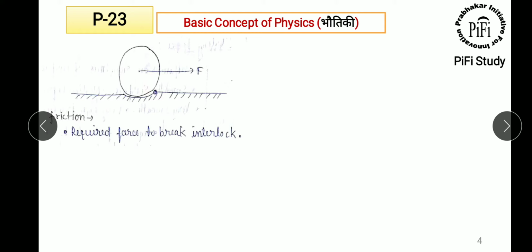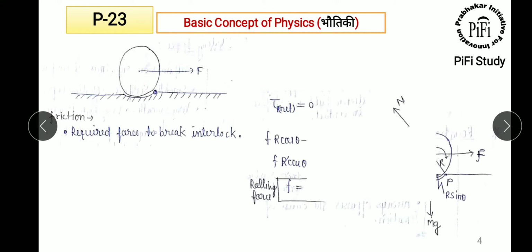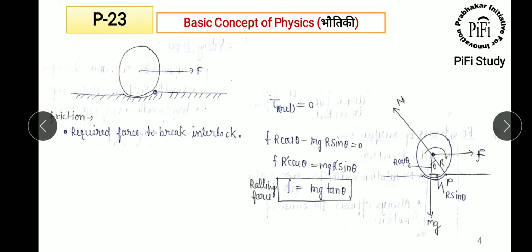So friction is nothing but the force required to break the interlock. अब इसको हम समझते हैं कि इक्विलिब्रियम इक्वेशन के माध्यम से. So for this system, the net torque is equal to 0. Now the force F, we are applying force F in this direction. So normal force will develop at this point of contact, and mg is in the downward direction.